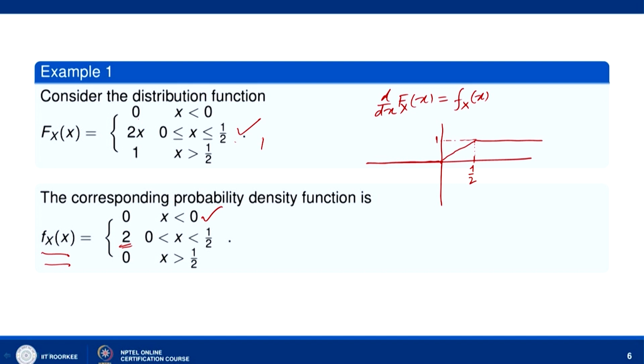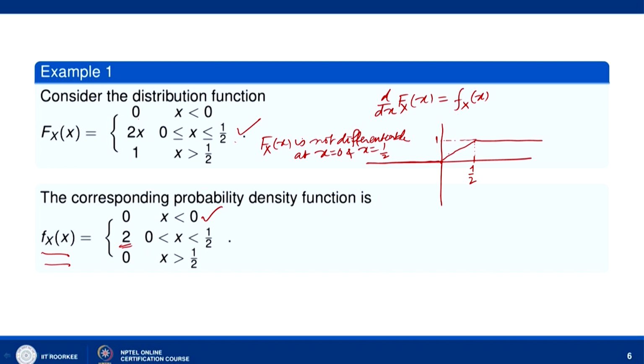So, F_X(x) is not differentiable at x equal to 0 and x equal to half, although it is continuous throughout minus infinity to infinity. Elsewhere it is differentiable.